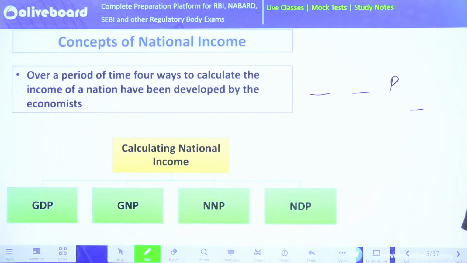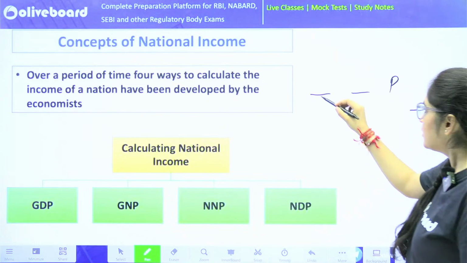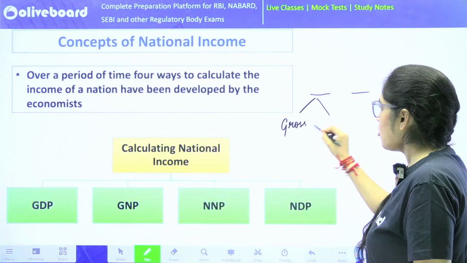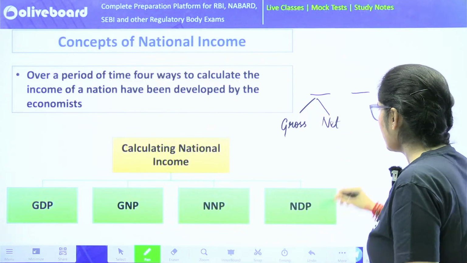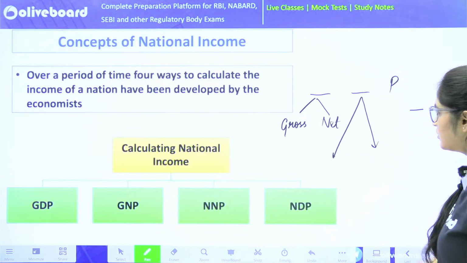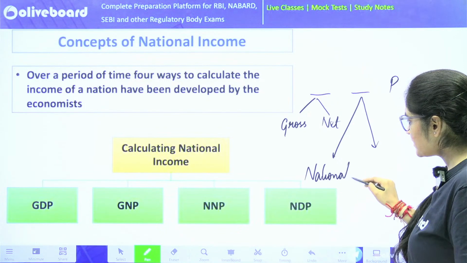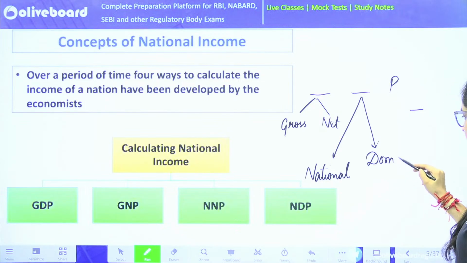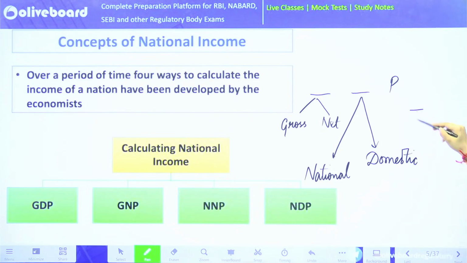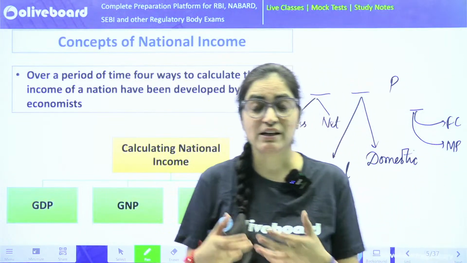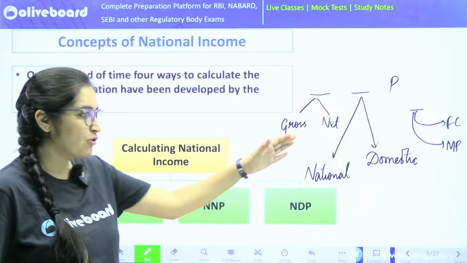So if I tell you there are 8 aggregates, let's have a look how. In the first column, we can either write gross or we can write net. In the second portion, we can either write national or we can write domestic. In the last, we can either write factor cost or we can write market price. So using all these terminologies, we'll come across 8 aggregates. Let's have a look how.